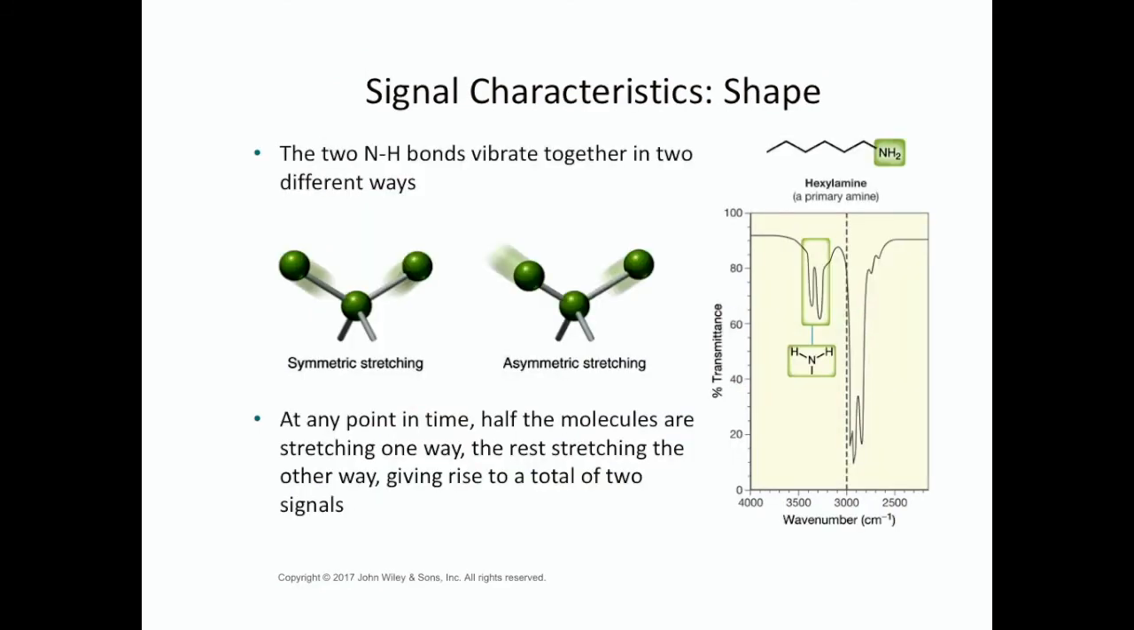So why are we seeing that distinction? The reason is that the two NH bonds can vibrate either together in sync or not together out of sync. When they're in sync, it's the type of stretching called symmetric stretching, but when they're out of sync, it's asymmetric stretching. So at any point in time, half the molecules are stretching symmetrically, whereas the other half are out of sync.